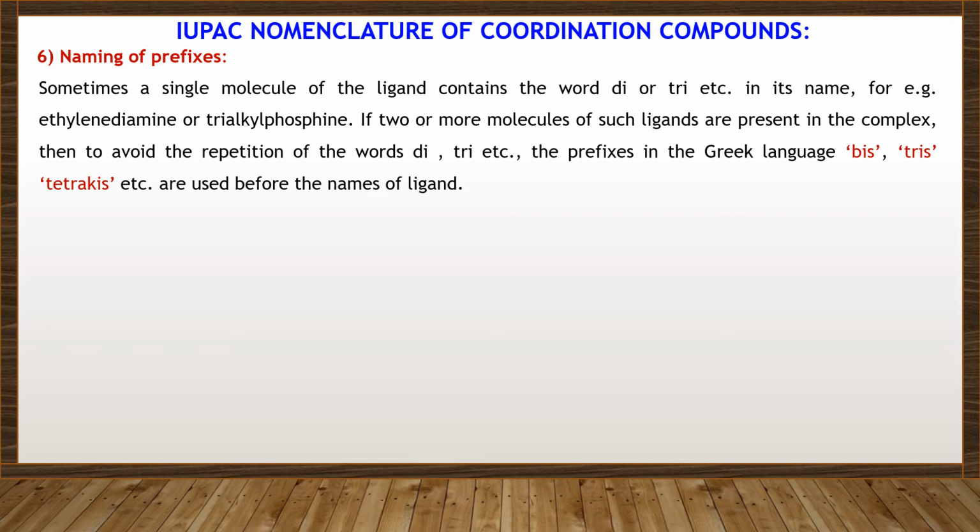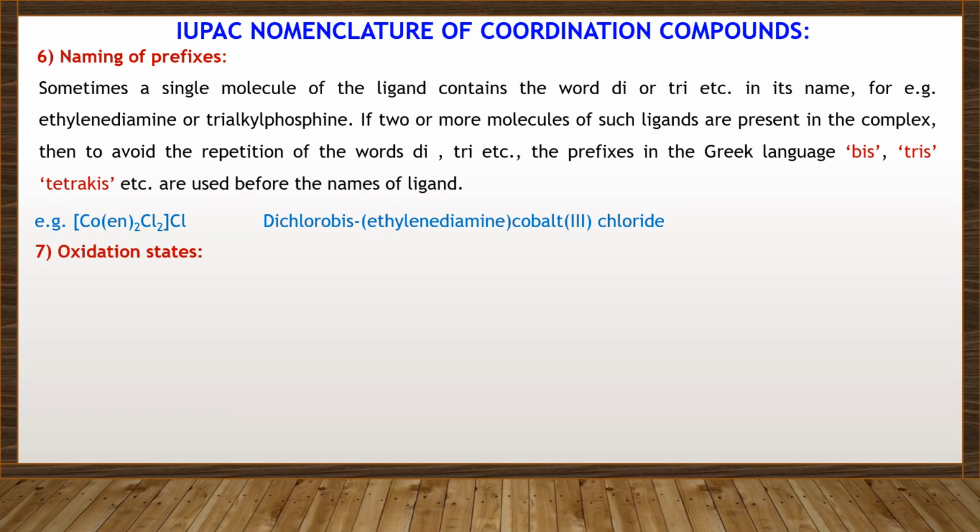For example, ethylenediamine or trialkylphosphine. If two or more molecules of such ligands are present in the complex, then to avoid repetition of the words di, tri, the Greek prefixes bis, tris, tetrakis are used before the names of the ligands. For example, [Co(en)2Cl2]Cl, dichlorobis(ethylenediamine)cobalt(III) chloride.